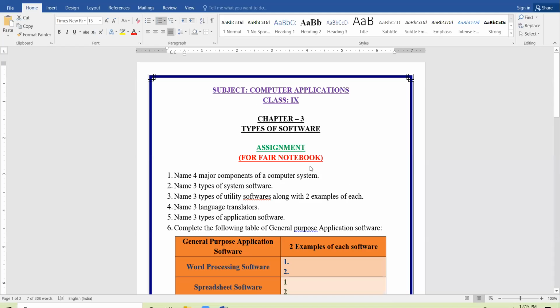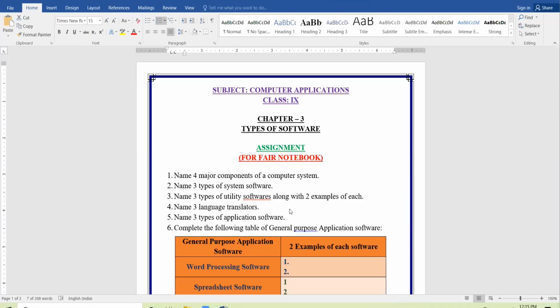All right. Now, any 2 examples of file management software. Yes, Manyaveet. Sir, FreeCommander and Path Finder. Path Finder, FreeCommander, Windows Explorer. Okay.